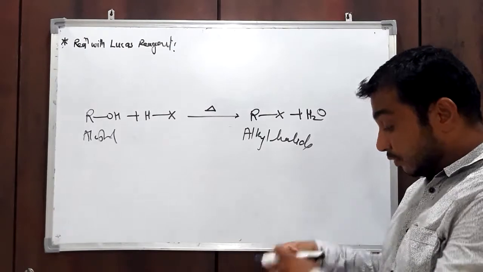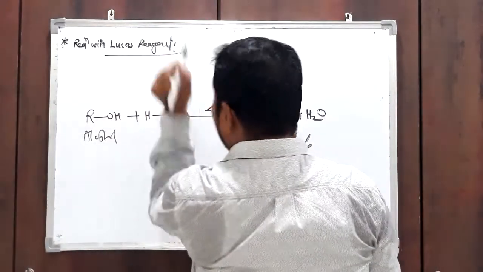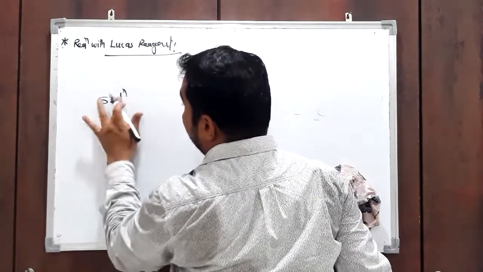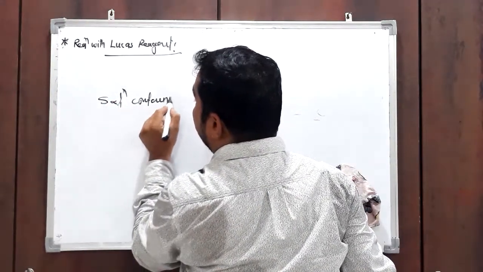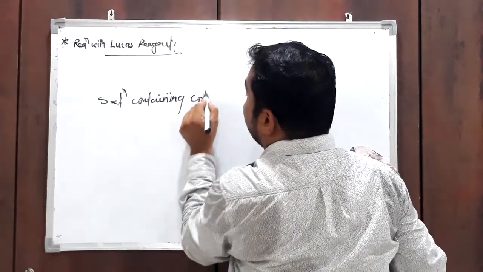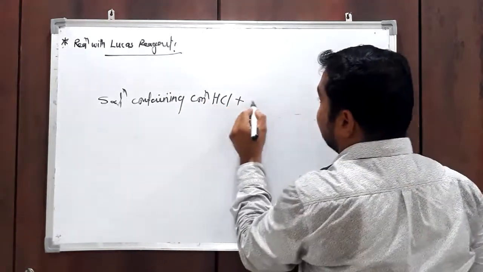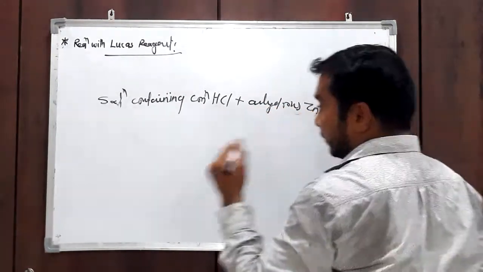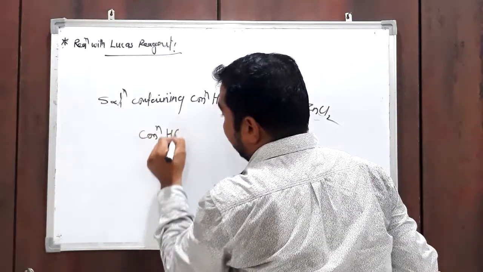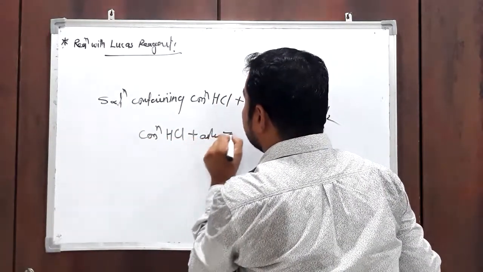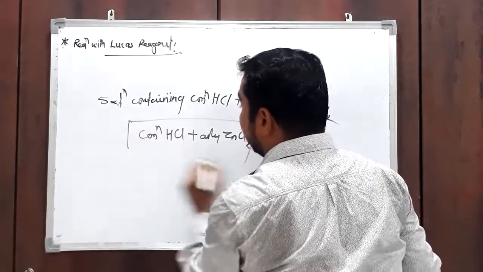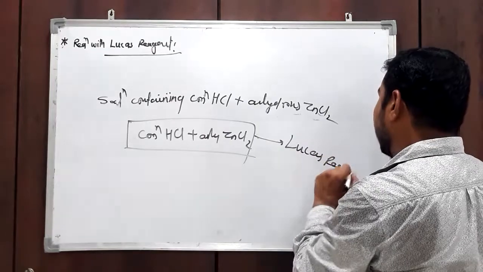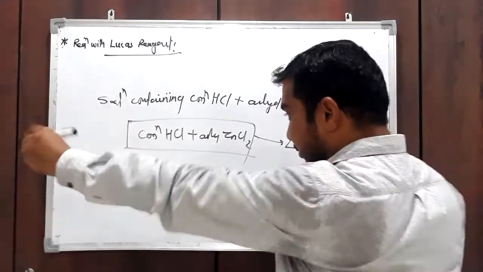Now here, Lucas reagent. Lucas reagent is what? A solution containing concentrated hydrochloric acid and anhydrous zinc chloride. Concentrated hydrochloric acid plus anhydrous zinc chloride, this is called Lucas reagent. Okay, and the reaction is like this.